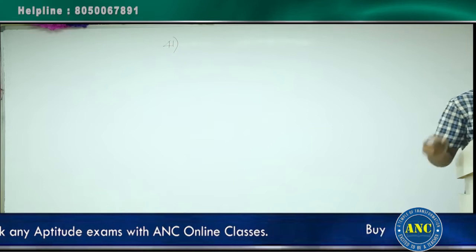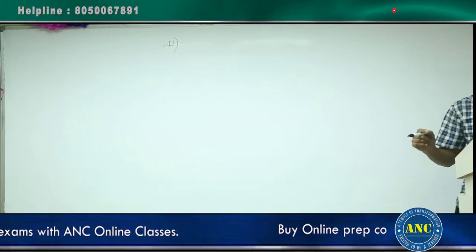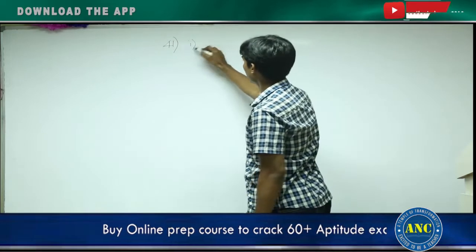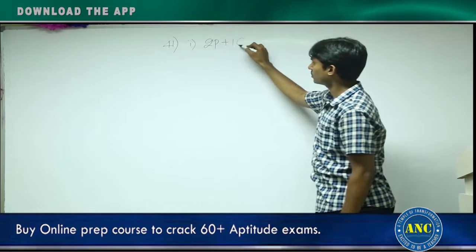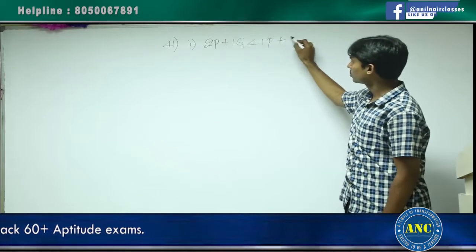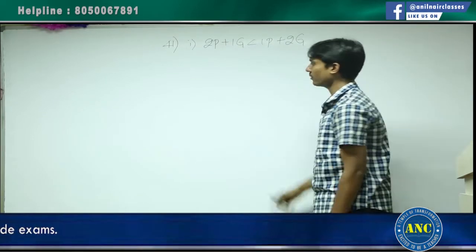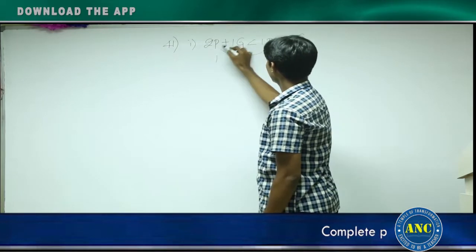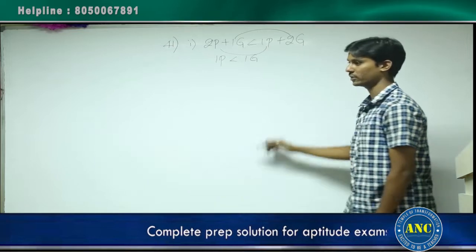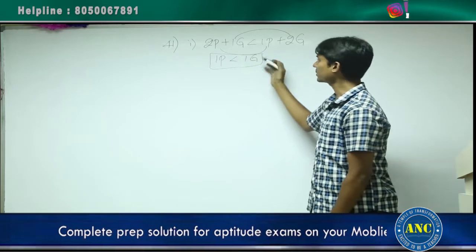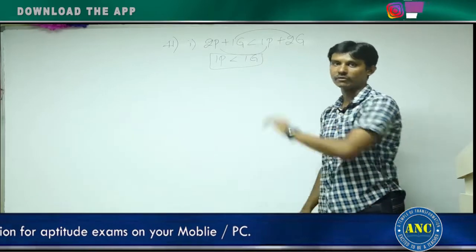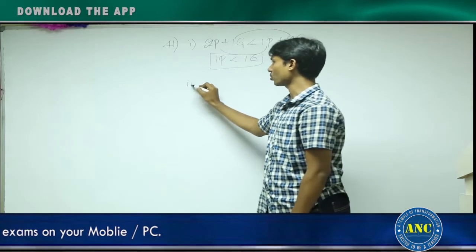2 kgs potatoes and 1 kg ground cost less than 1 kg potato and 2 kg ground. This is what is given, right? From this what can I write? If I subtract it, 1 kg potato is less than 1 kg ground. This is the condition I am getting. But from this condition I cannot determine which is costliest because nothing about onion is given in the first statement. First statement is ruled out.